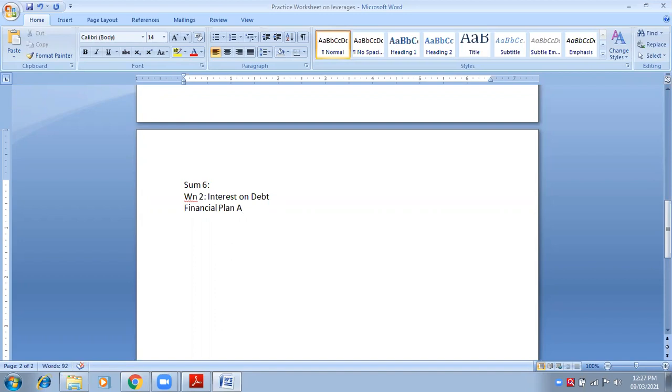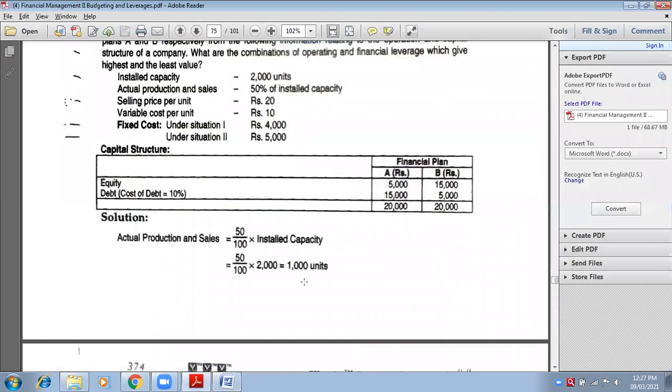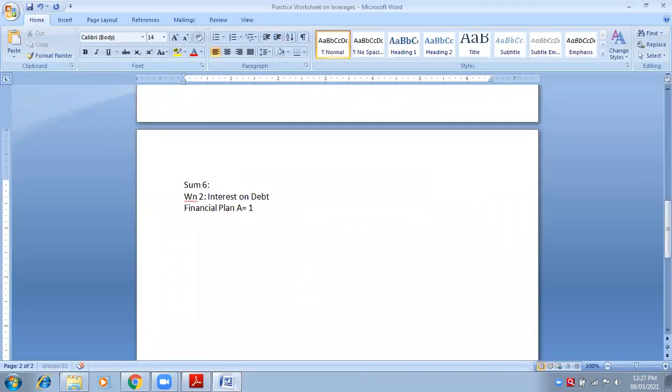How much is the debt in financial plan A? 15,000 into 10 percentage. So here you will write 15,000 into 10 percentage. So what will be the answer? 1,500. Very good.